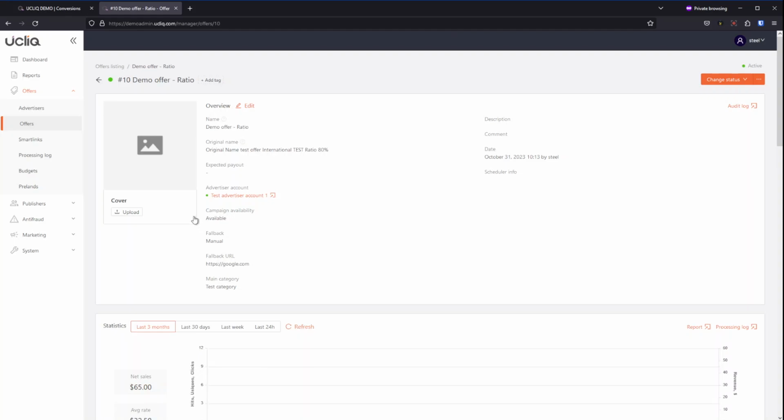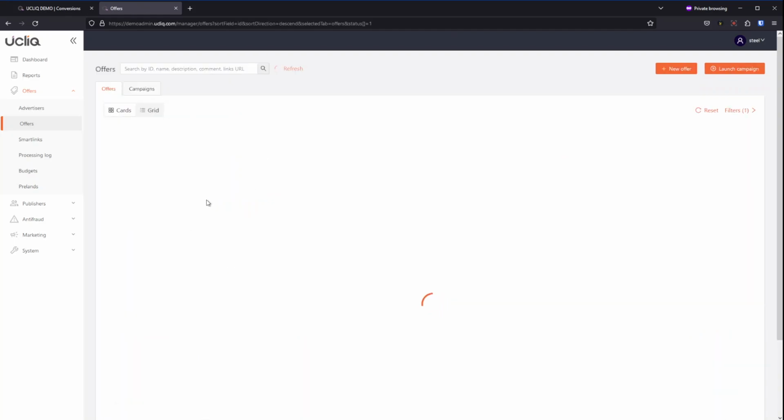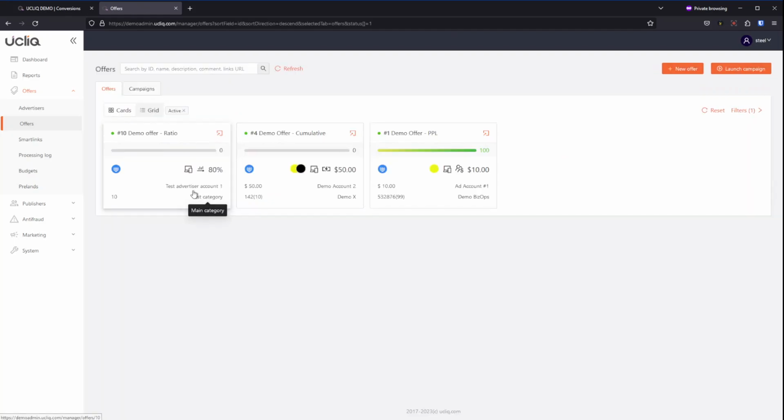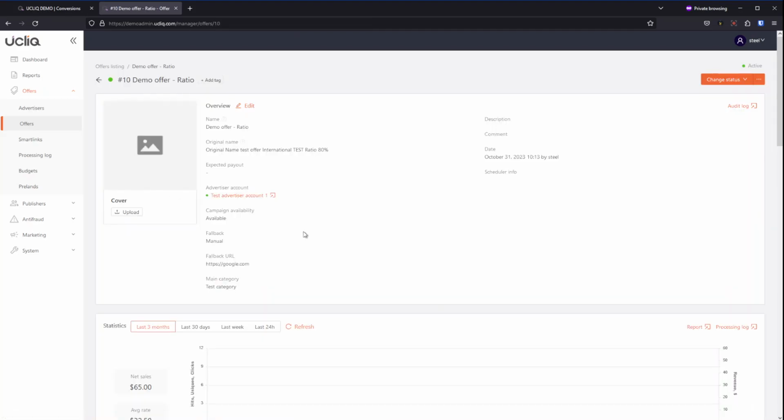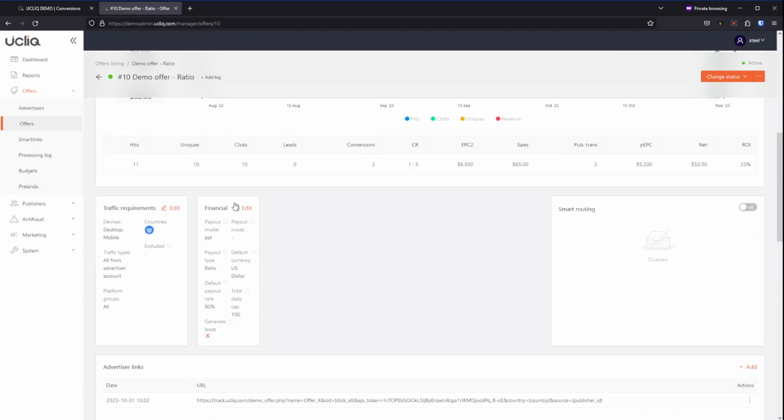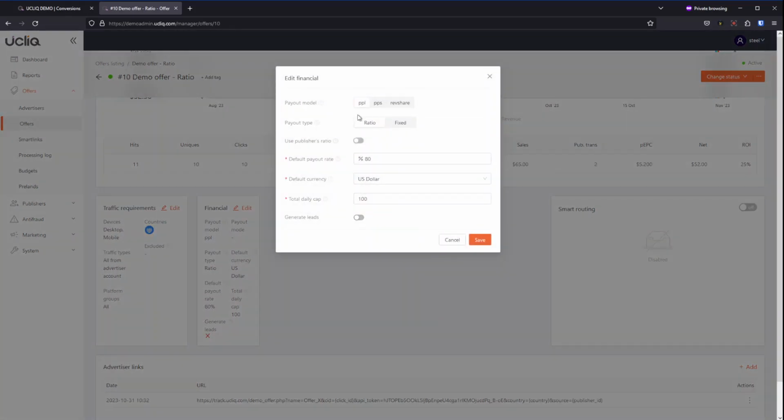So let's look here. From the overview of the offer, we see this offer accept international traffic, accept traffic from all devices. It's configured as a default payout ratio, and payout ratio is set fixed as 80% for this offer. Let's look inside. I will go to financial sections and look for configuration for this offer.